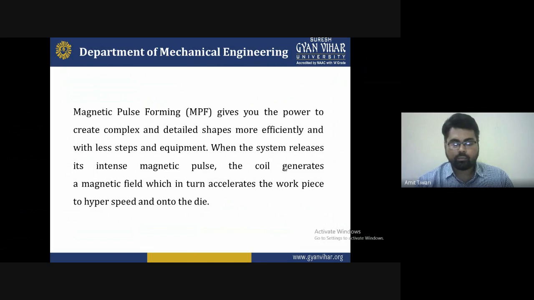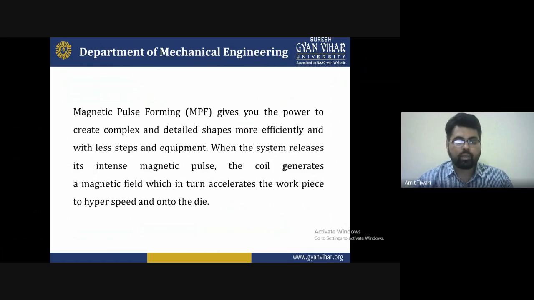We have another desired item, that is the speed of the forming. We have to also calculate it. For that, the conductivity of the workpiece and the eddy current interact with the magnetic field of the coil, and the result is a net pressure on the surface of the workpiece. As the workpiece surface moves inward under the influence of the pressure, it absorbs the energy from the magnetic field.